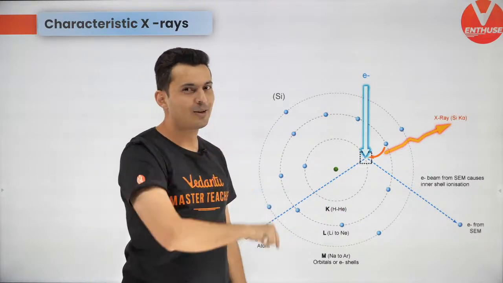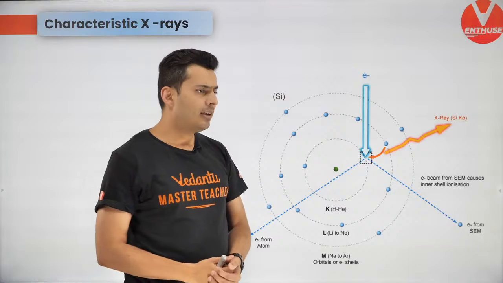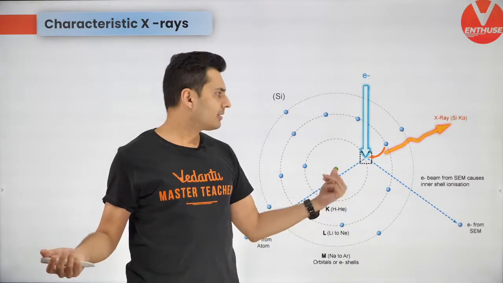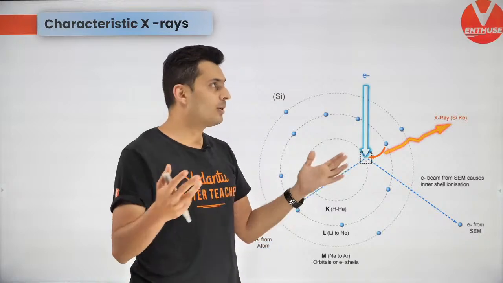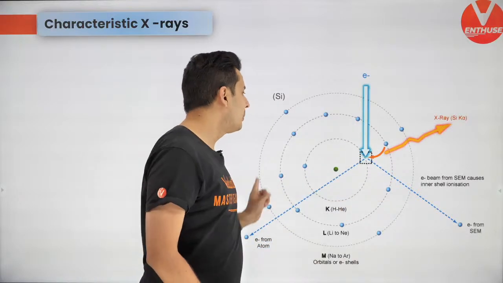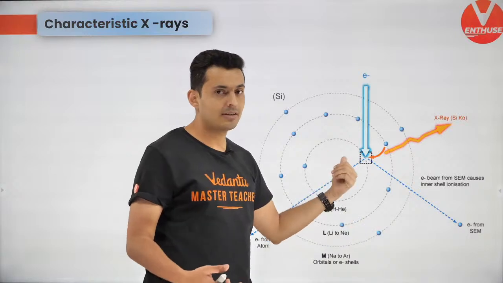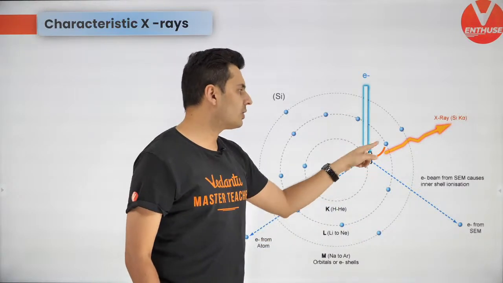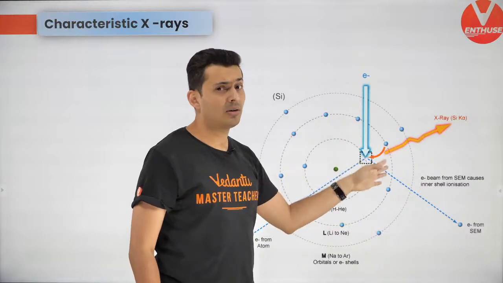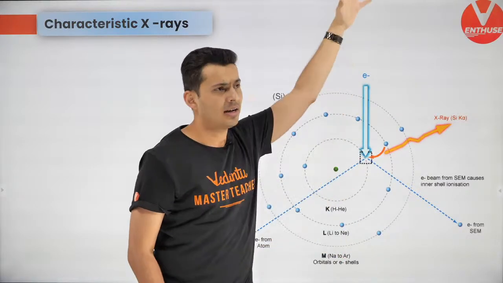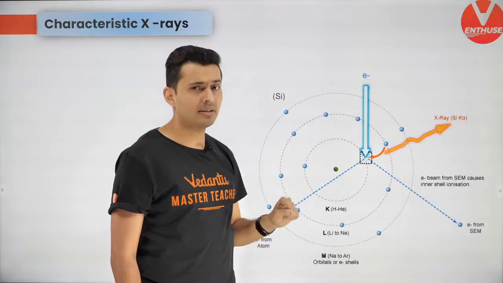Now, the moment a void is created, what is going to happen? Is the atom going to like it? It's going to be like, hey, I don't like this. There is a void here. Please fill it up, somebody. It will create a vacancy and ask, what are you bunch of losers doing out here? Come on, jump in, fill in this void. So it's going to ask these electrons to fill in over here, and more electrons to jump in, and those electrons which have low energy will also be captured in the process.